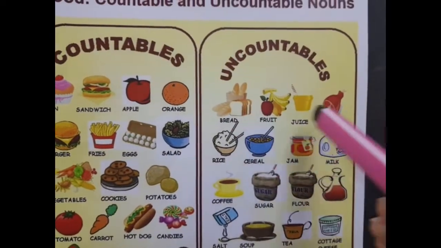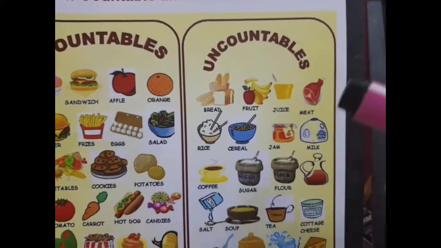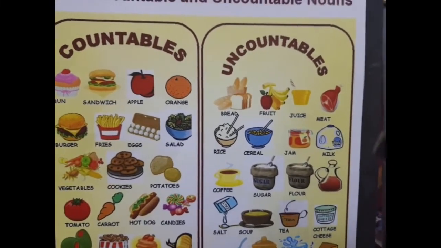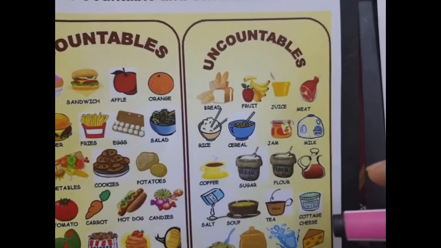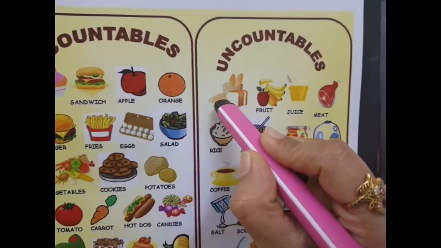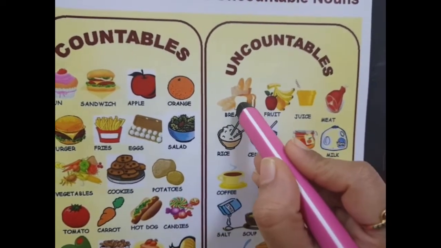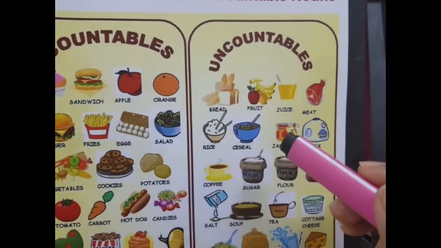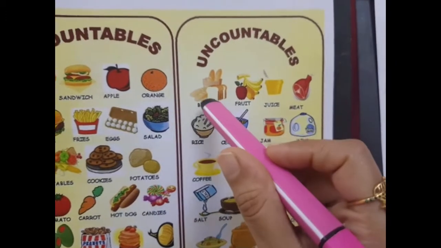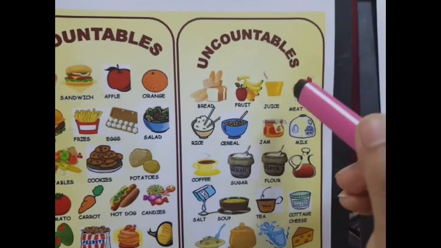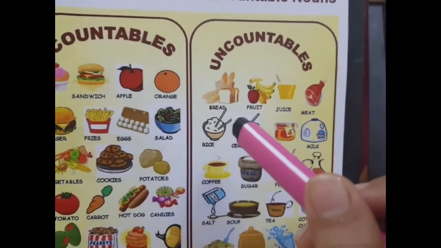Here bread and meat are uncountable nouns because they can't be divided into single units. We can't say one bread. Individual units of bread are expressed as a loaf of bread, loaves of bread, a slice of bread, slices of bread. We can say a kilo of meat, a loaf of bread. But you can't say I want one bread. We have to say a loaf of bread.